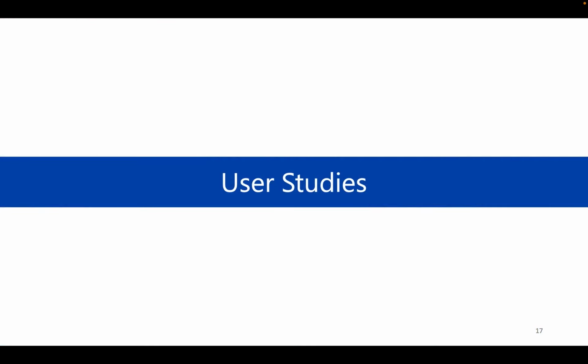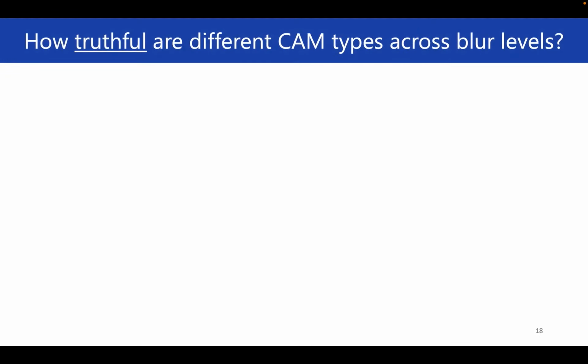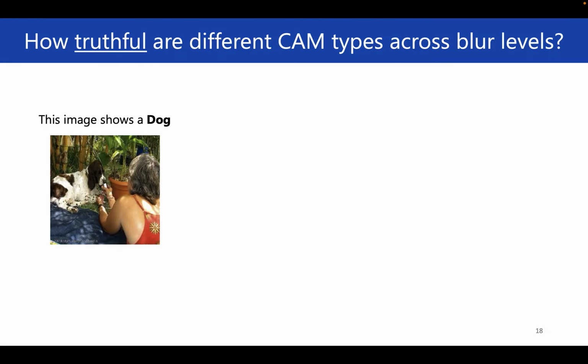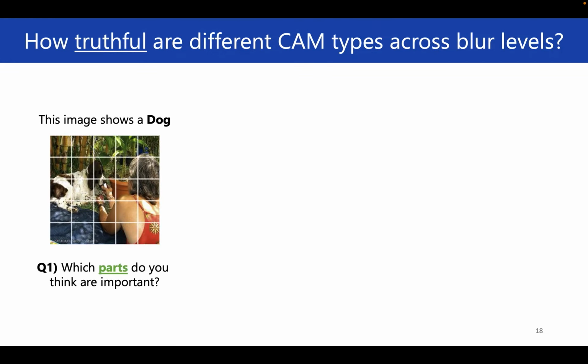Next, we explored how sensitive people are to biased CAMs and whether Debiased-CAMs are good enough in user studies with an image label verification task. We objectively measured saliency map truthfulness with a grid selection question. Here we considered a saliency map to be truthful if the highlighted areas were consistent with humans' grid selection opinion.